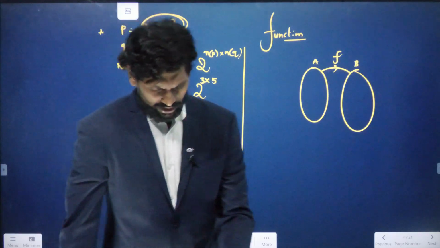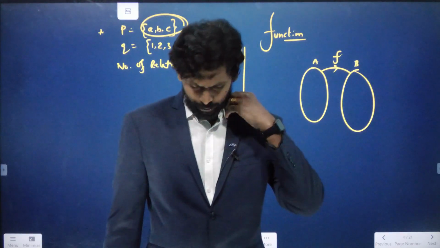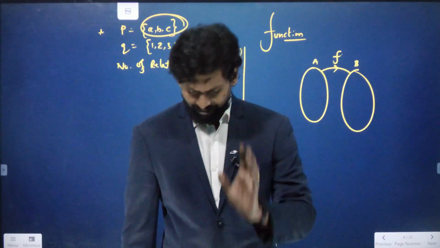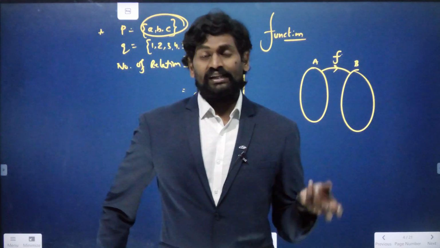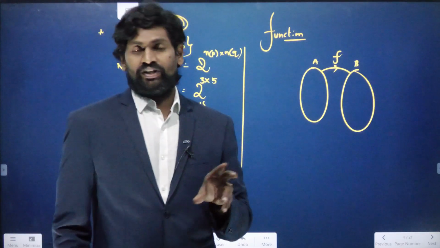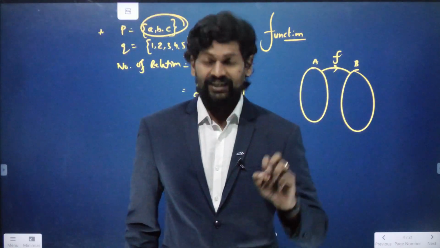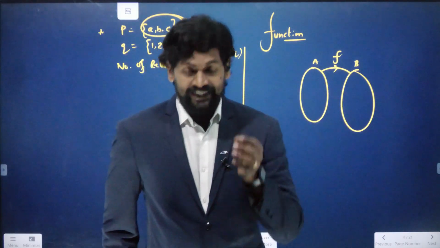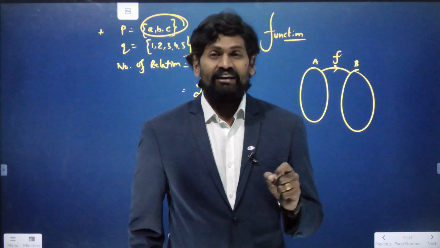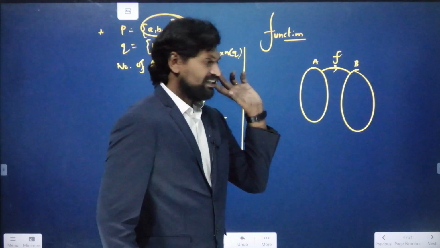So a relation F from A to B is said to be a function, or it can also be called a mapping. We can call F a function, or F a mapping, or F a correspondence also. When is it possible?